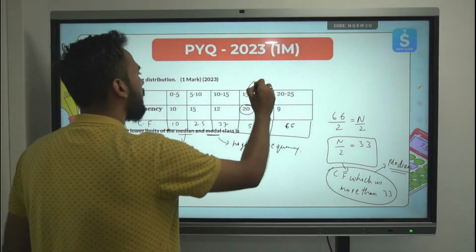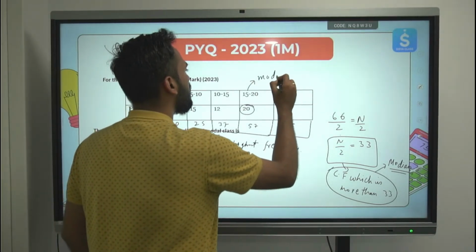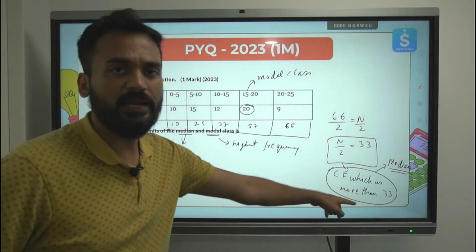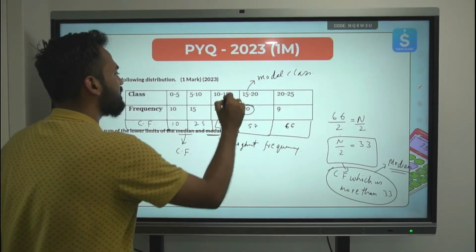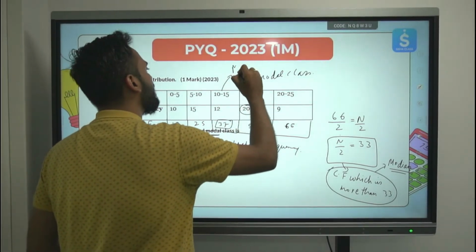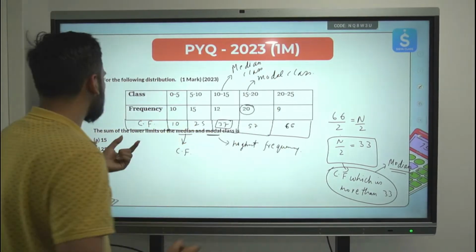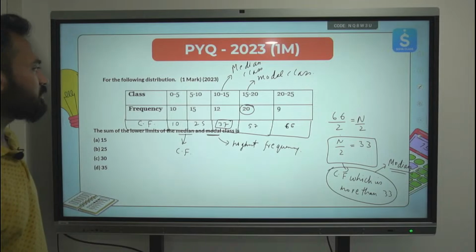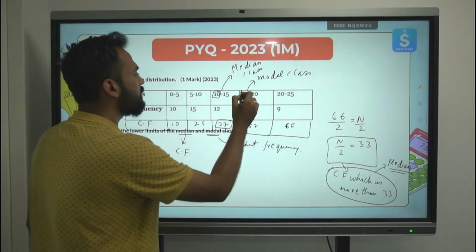This 15 to 20 is the modal class, clear? Just more than 33, the cumulative frequency is 37. This is the median class, okay? So we need to find the sum of the lower limits of the median and modal class. Median class lower limit is 10. Modal class lower limit is 15.